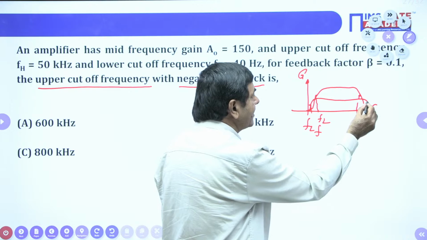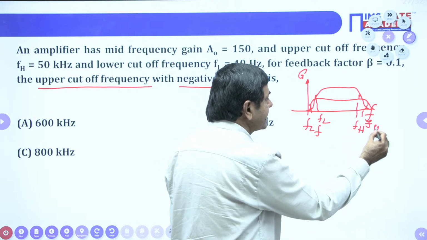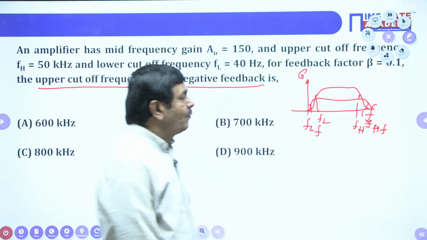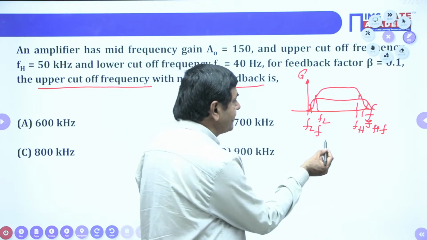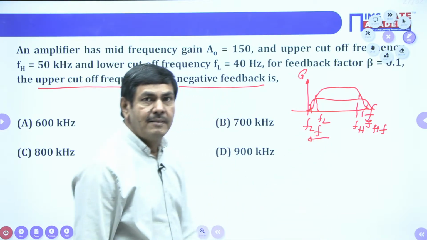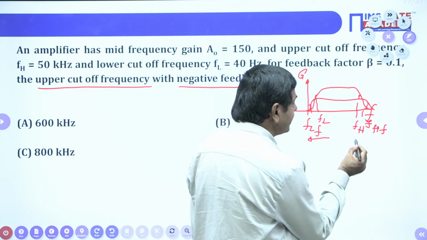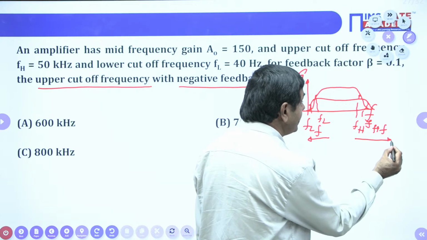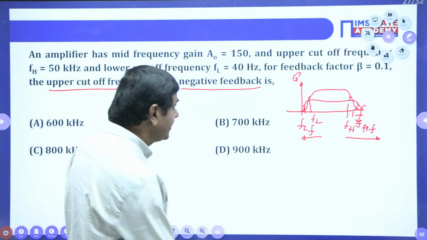After feedback, this cutoff frequency also changes. FHF is available. After feedback, low cutoff frequency will be decreased. Whenever you are giving the negative feedback, high cutoff frequency, upper cutoff frequency, will increase only. FHF, I said, increases only.